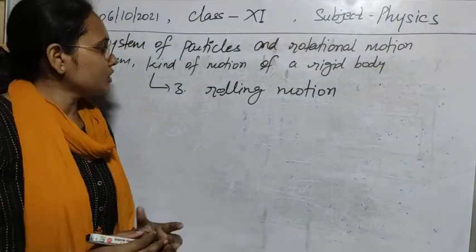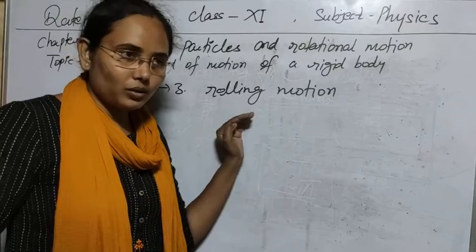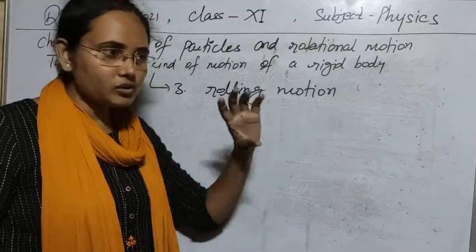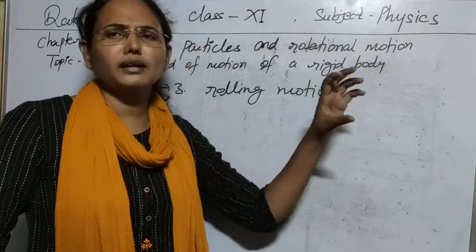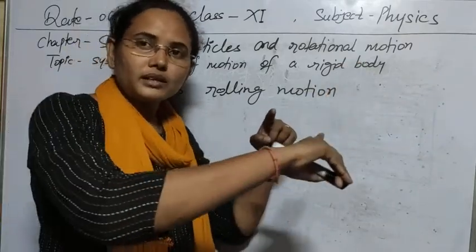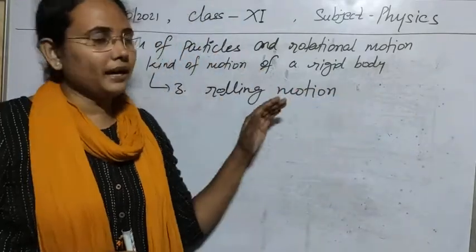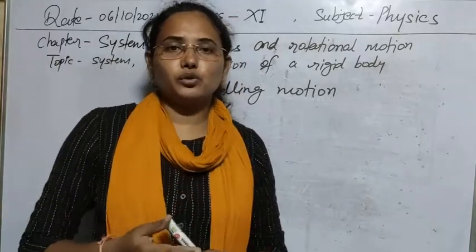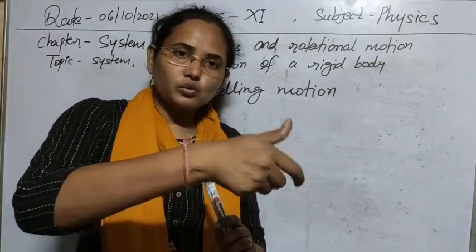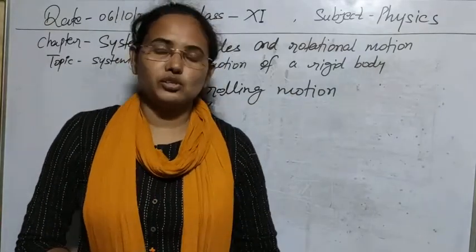So what is rolling motion? In it we get both types of motion, rotation plus translation. The body is rotating as well as moving in the forward or backward direction, in any direction. It is doing translatory motion and also rotatory motion. For example, if you spin a ball and throw it, the ball goes in the forward direction with the spin. That kind of motion is rolling motion.